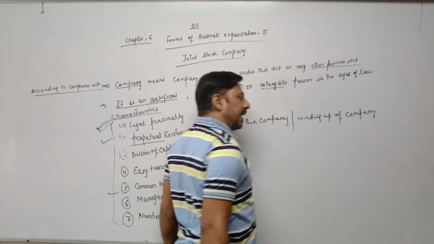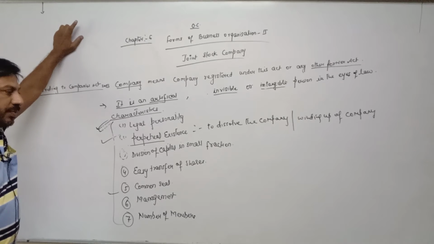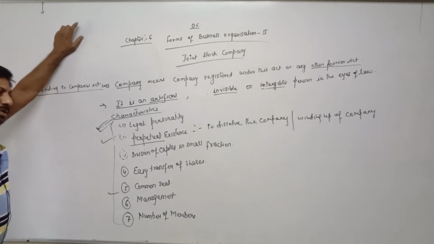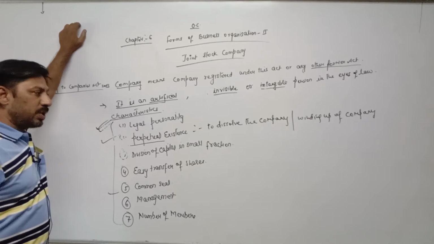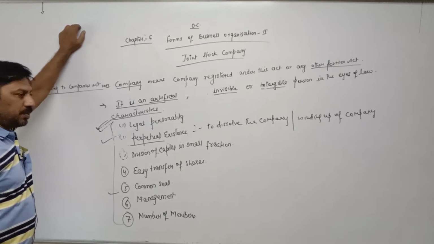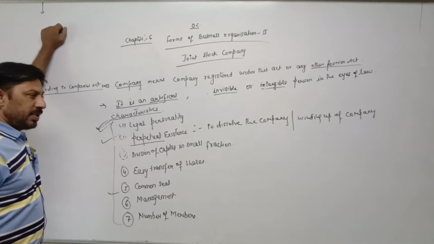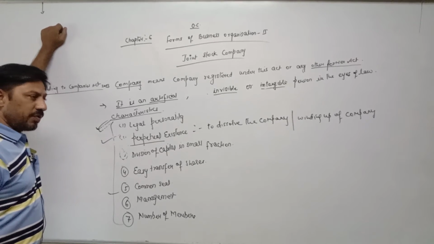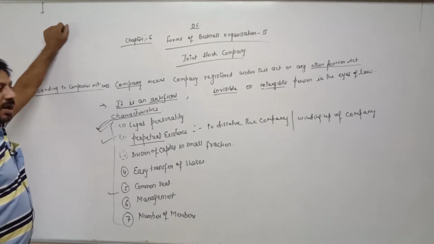Like sole proprietorship, what happens in sole proprietorship? Whenever the owner dies, the business comes to an end. Or in case of partnership, out of 3 or 4 partners, if any partner dies, becomes insolvent or of unsound mind, then it may be possible that the partnership comes to an end.